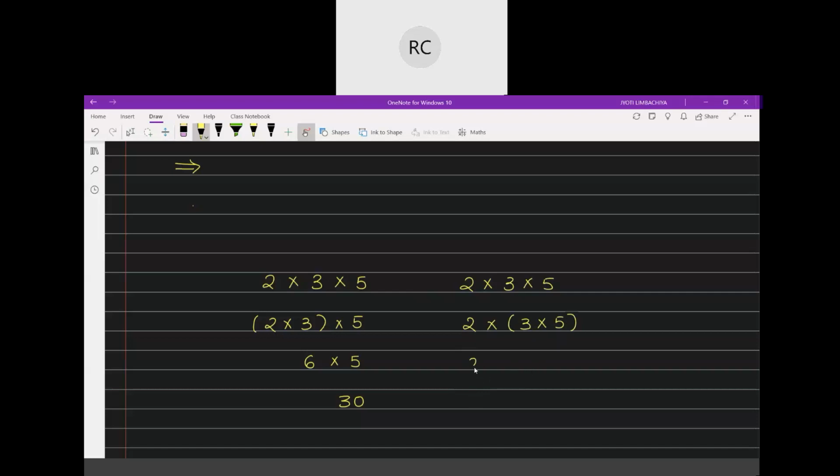So 2 will remain here and 5 threes are 15. 15 twos are 30. So when 2 and 3 were friends, the answer was 30. And when 3 and 5 are friends, the answer is still 30. Okay? This is called grouping property.